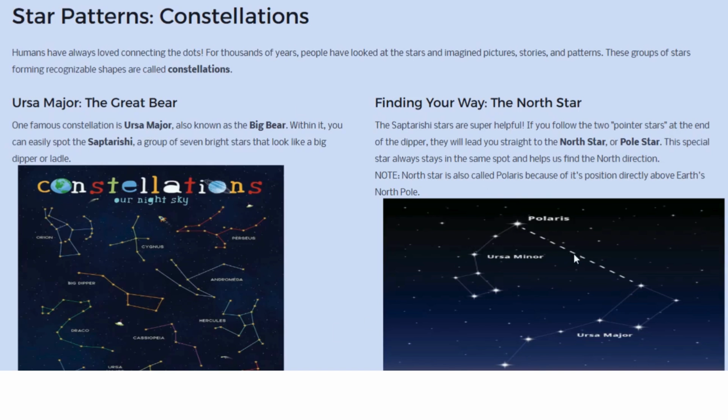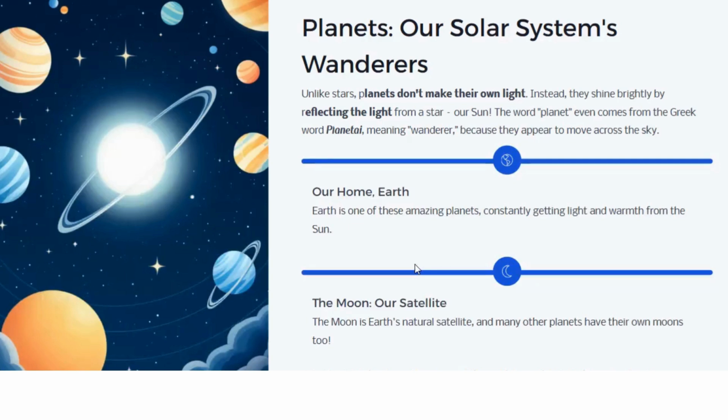Okay. So Ursa Major, we have seen this, is also called the Big Bear, or Saptarishi, a group of seven bright stars, and there is Ursa Minor and Polaris. There are numerous constellations you can find, but for this book, we'll stick to these only.